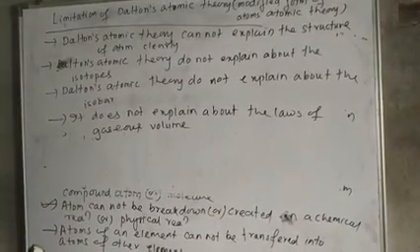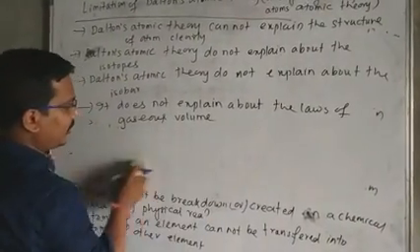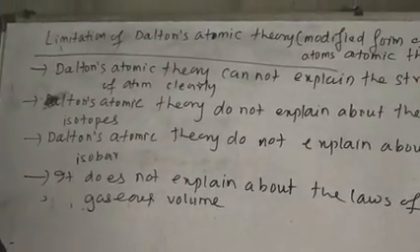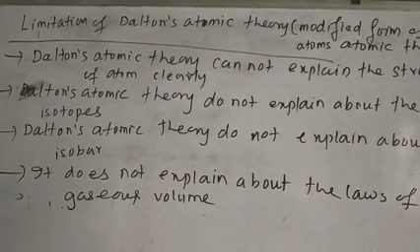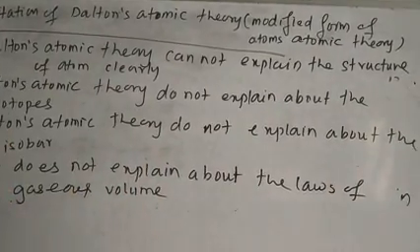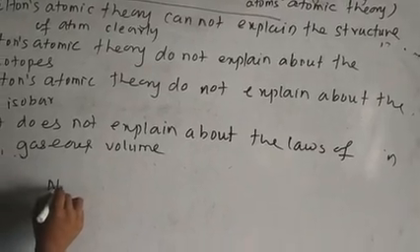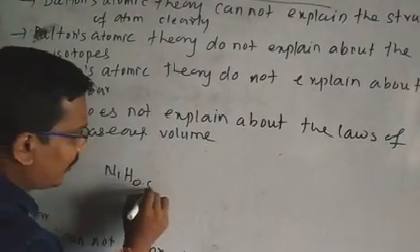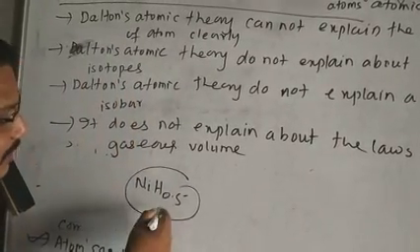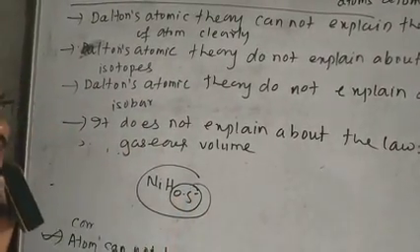According to Dalton's atomic theory, atoms of different or same elements combine with each other in a definite ratio. But modern research predicts some compounds, no doubt unstable, like Ni0.5H. Many elements are found like this. This is not a whole number, this is a fraction value.